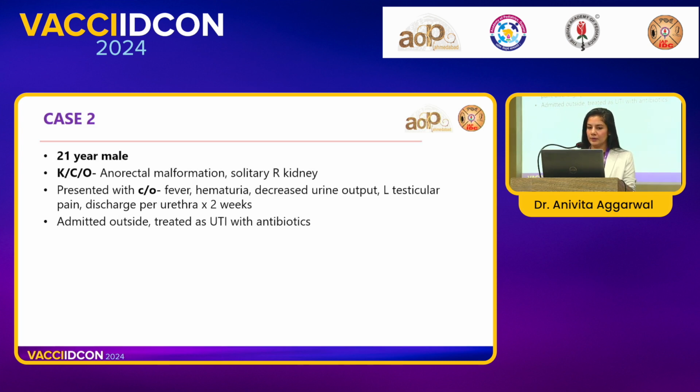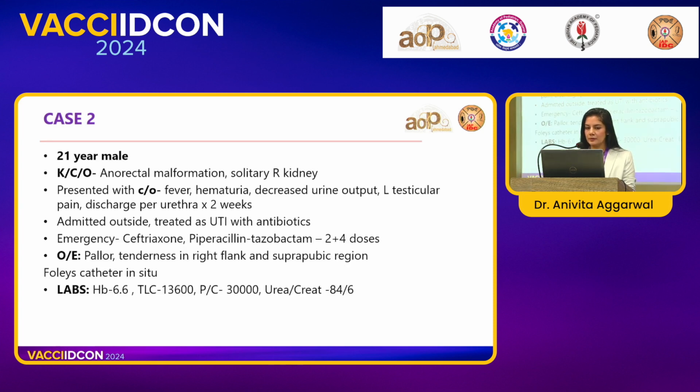And he had per-urethral discharge in the last 2 weeks. He was admitted in multiple hospitals in the last 2 weeks, and he was treated with all kinds of antibiotics, thinking that it's UTI. In the emergency department at AIIMS, he was also given multiple doses of ceftriaxone and piperacillin tazobactam. On examination after admission, he was pale and he had right flank tenderness. He had anemia, his counts were normal, he had severe thrombocytopenia, and he had azotemia, and his creatinine was 6.